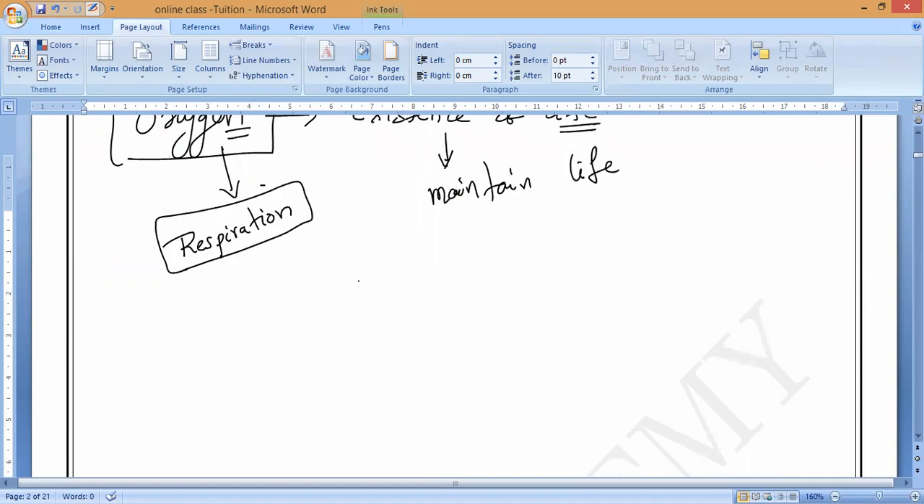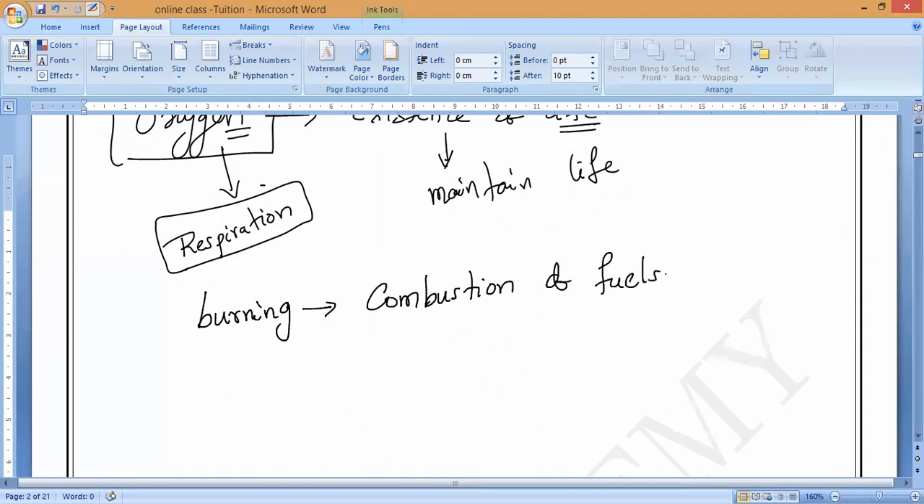So next, in the same way, if I want to burn something, what is another name of burning? Class 8, I have taught you. Burning we can also call combustion. Very good. If I want to burn something, or do the combustion reaction, combustion of fuels, then something should be supporting. What is that? Supporter of combustion. Oxygen. So combustion of fuels provides us energy for various purposes.